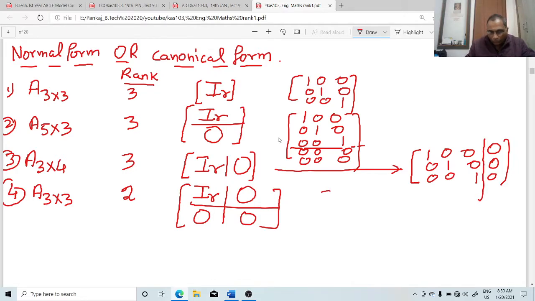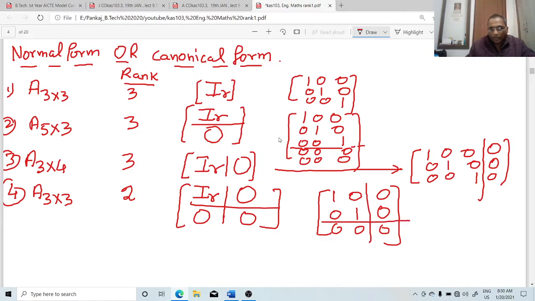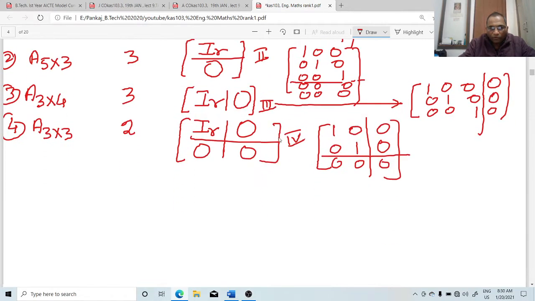And the last one, you can see that the identity matrix is of order 2 because the rank is 2, so R should be 2. First write 1 0, 0 1, and because it is 3 rows and 3 columns, write 0 0 0 0 0 like this, and we divide it like this. This is I_R 0, 0 0. These are the four normal forms. The first one, the second one, the third one, and the fourth one. We can write any matrix in the form of a normal form.